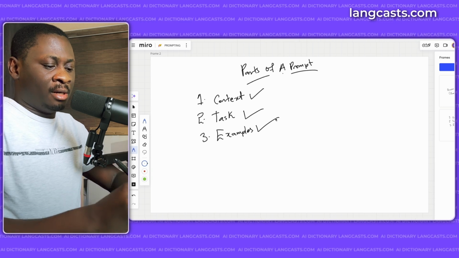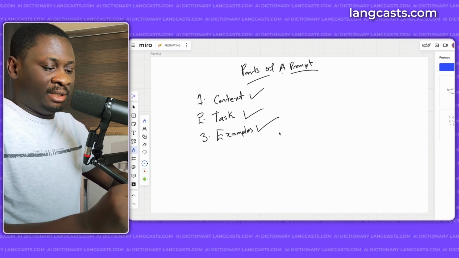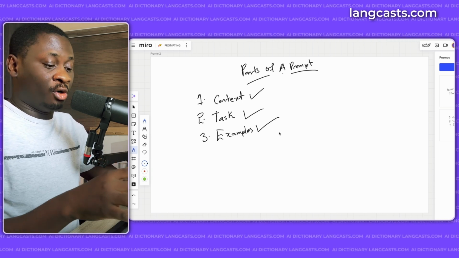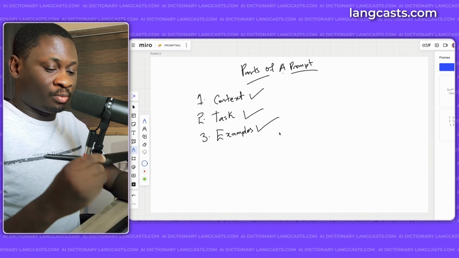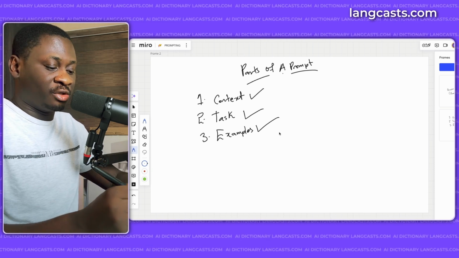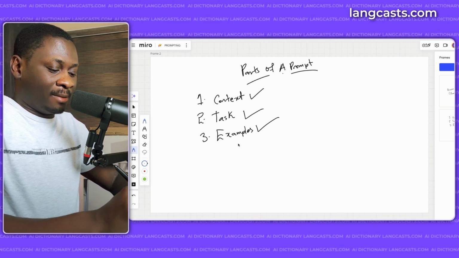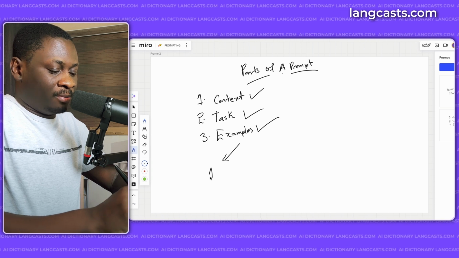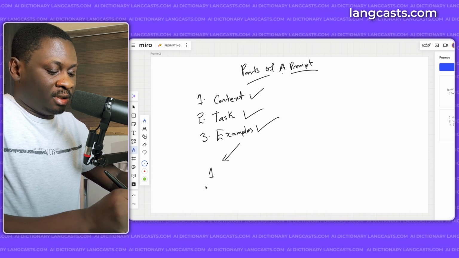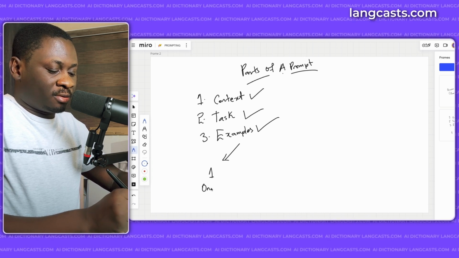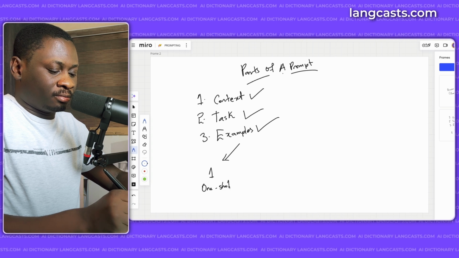And examples are so important. They form some of the techniques that you can use to prompt. We're going to be looking at prompting techniques very, very soon. If you add one example to your prompt, it's called one-shot prompting.